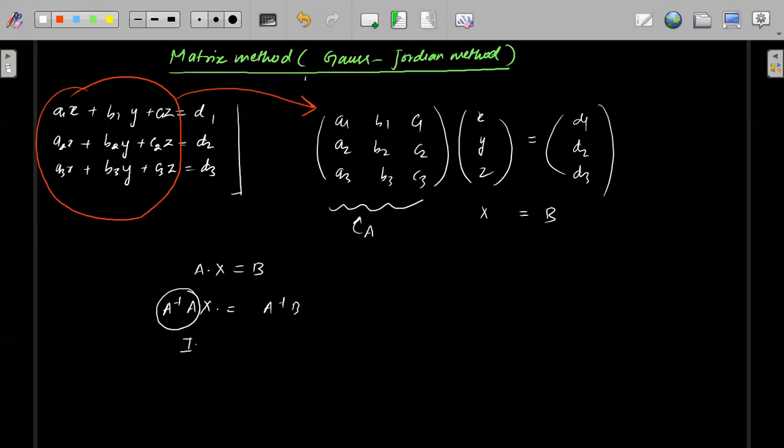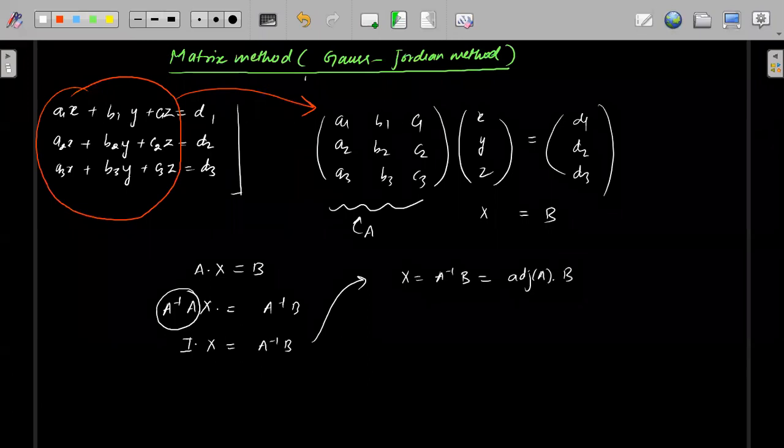So this will become identity matrix into X, which will become A inverse into B. So this whole thing will become X is equal to A inverse into B. X is also a matrix, A inverse is also a matrix, and B is also a matrix. Now A inverse I will write in terms of determinant of A and adjoint of A. So this is nothing but adjoint of A into B divided by determinant of A, right?